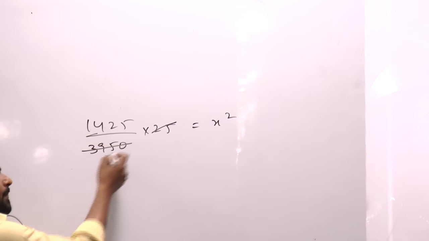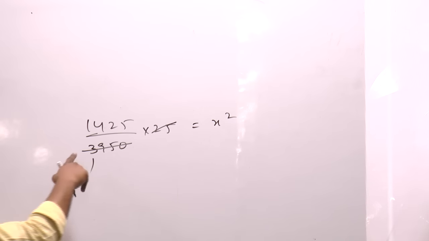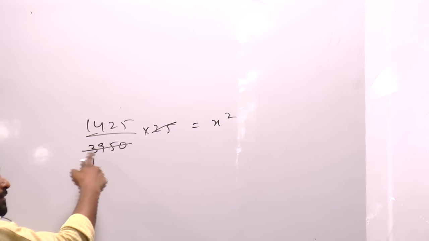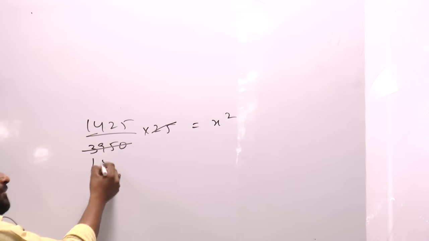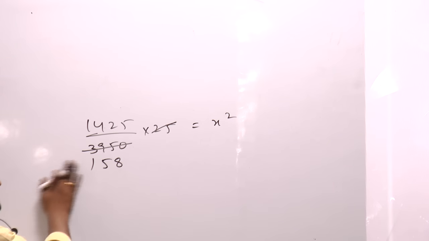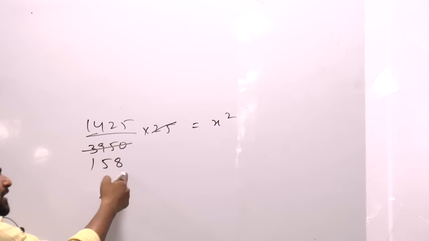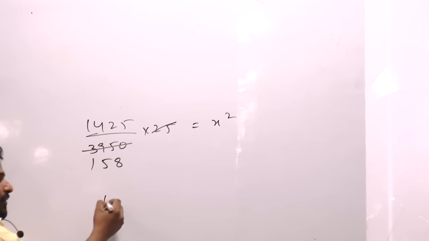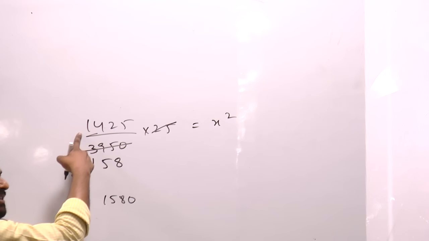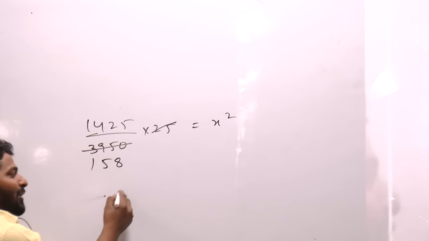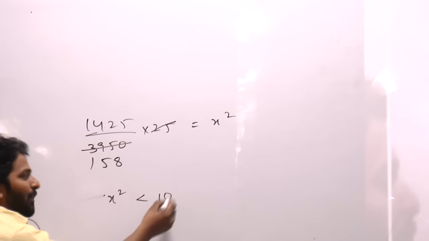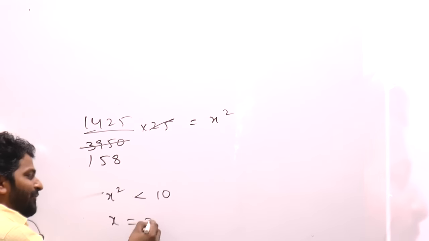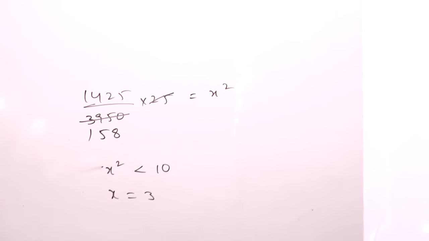25 once, 145, 145 five times, 200, 8 times. Any more cancellations? 158 ten times, 1580. This is less than that. So x square value is definitely less than 10, but close to 10. X value will be definitely 3 only, right? Next.